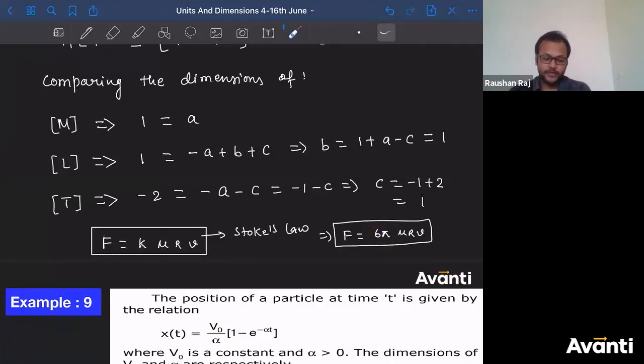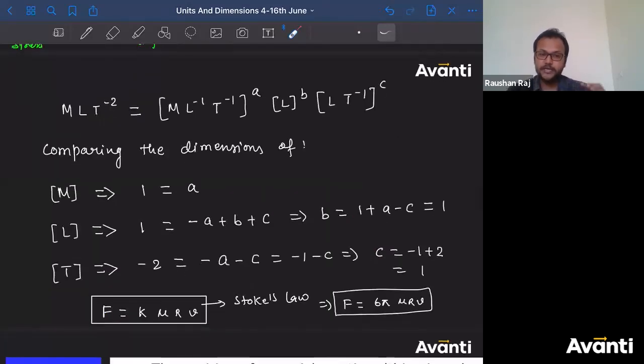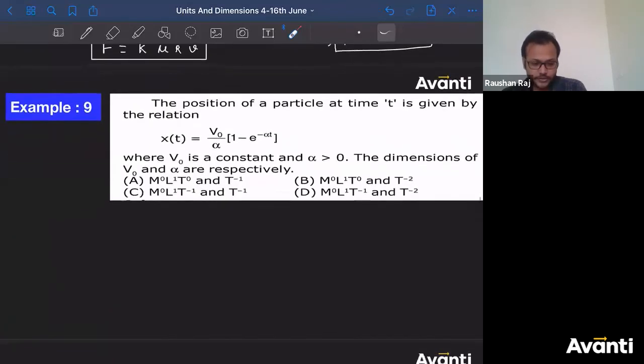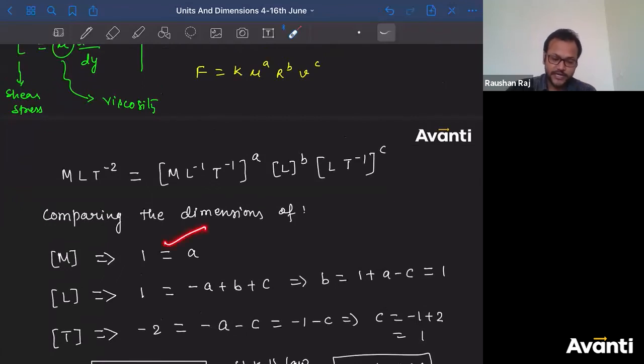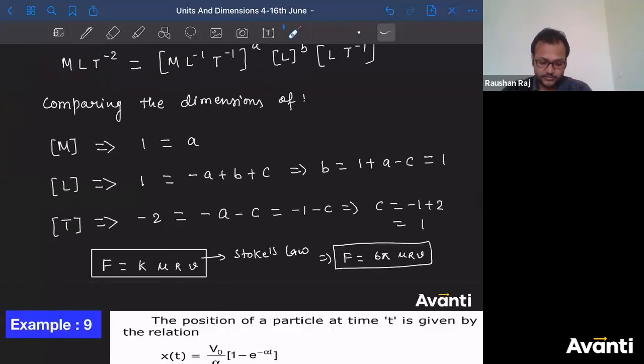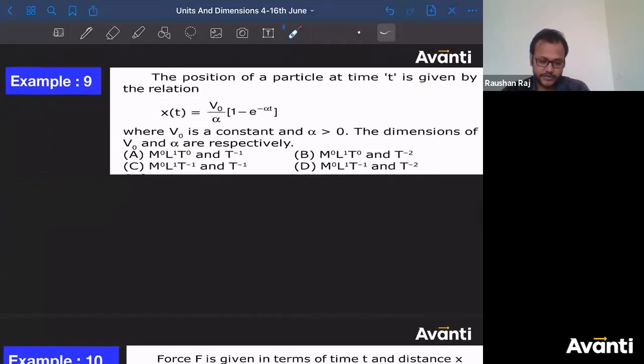All right guys, so this is how you can express a physical quantity in terms of some other physical quantity, as I have expressed force in terms of coefficient of viscosity, radius and the terminal velocity. ठीक है, चलो अभी थोड़ा सा कुछ और सॉल्व करते हैं. That was the thing, the questions related to how to express a physical quantity in terms of some other physical quantity. Now let us change a little bit and try to solve this question.